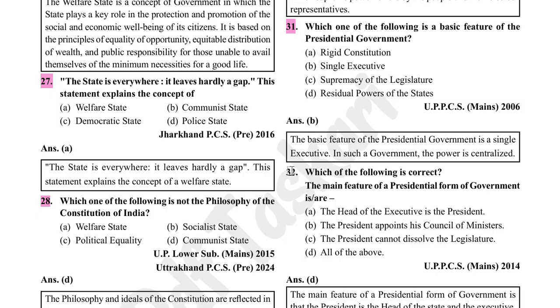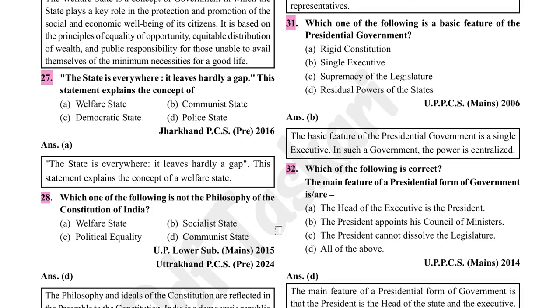In such a government, the power is centralized. Which one of the following is correct? The main feature of presidential form of government is the head of executive is the president. The president appoints his council of ministers. The president cannot dissolve the legislature. Option D, all of the above are correct.